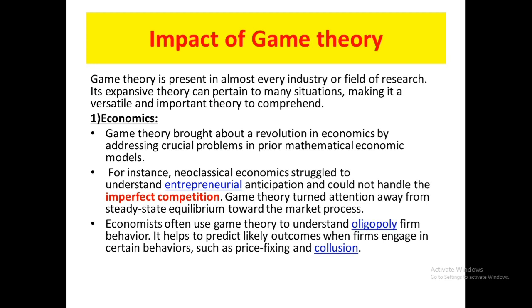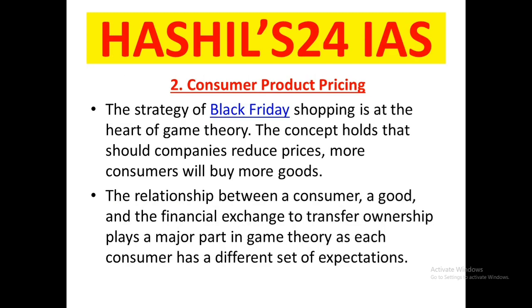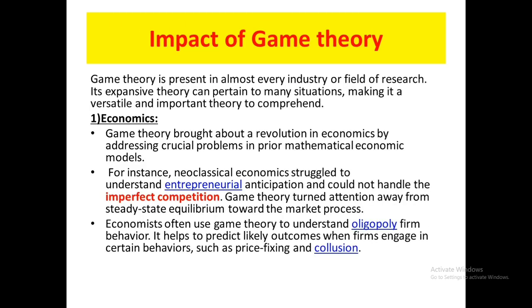That is called price fixing and collusion. Such companies can collude and increase the prices of the services, which will be detrimental to the interest of the consumers. Game theory will be helpful to understand the behavior of oligopoly firms, and the entrepreneurial anticipation and imperfect competition in the market.